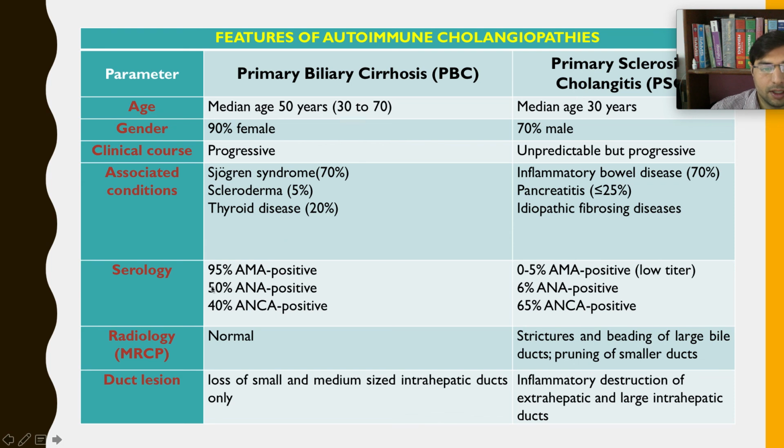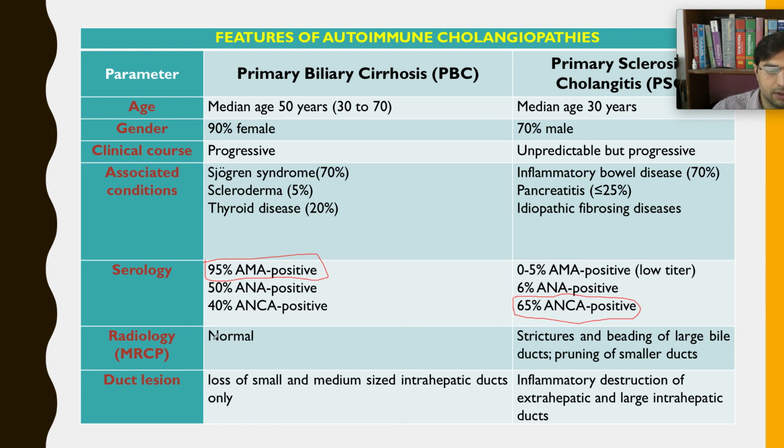Then serology. The most important autoantibodies found in PBC are anti-mitochondrial antibodies, AMA, whereas in PSC the most important are ANCA, anti-neutrophil cytoplasmic antibodies. ANCA is positive in 65% of PSC cases, and AMA is found in 95% of PBC cases. Apart from these, ANA and ANCA are not very specific for PBC, and AMA and ANA are not very specific for PSC.